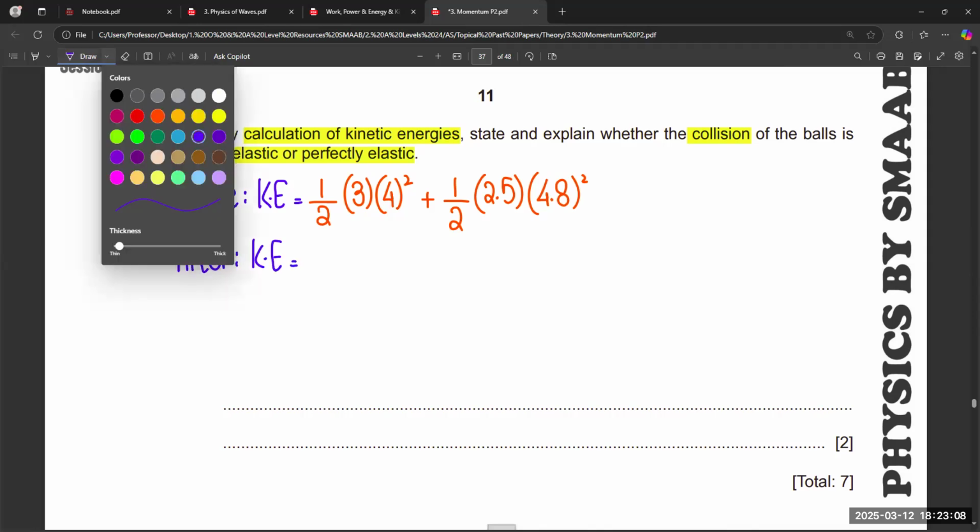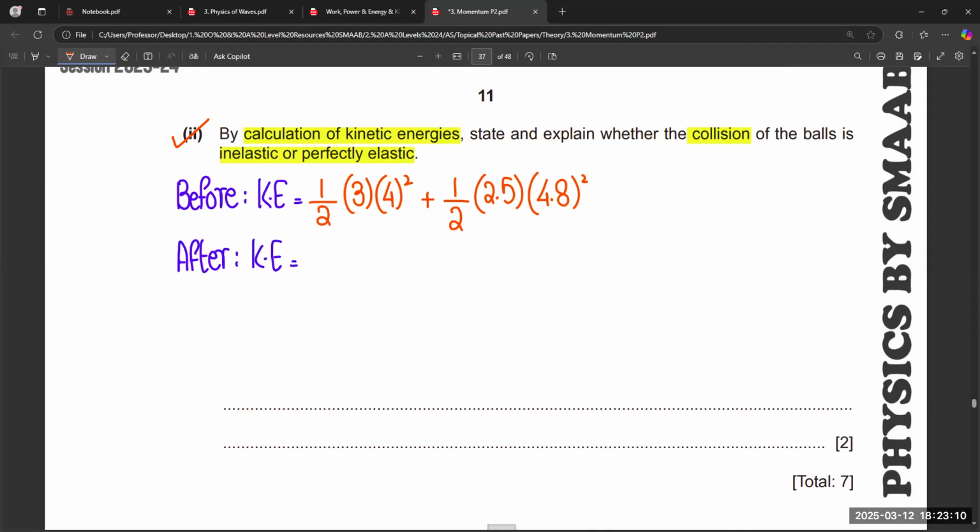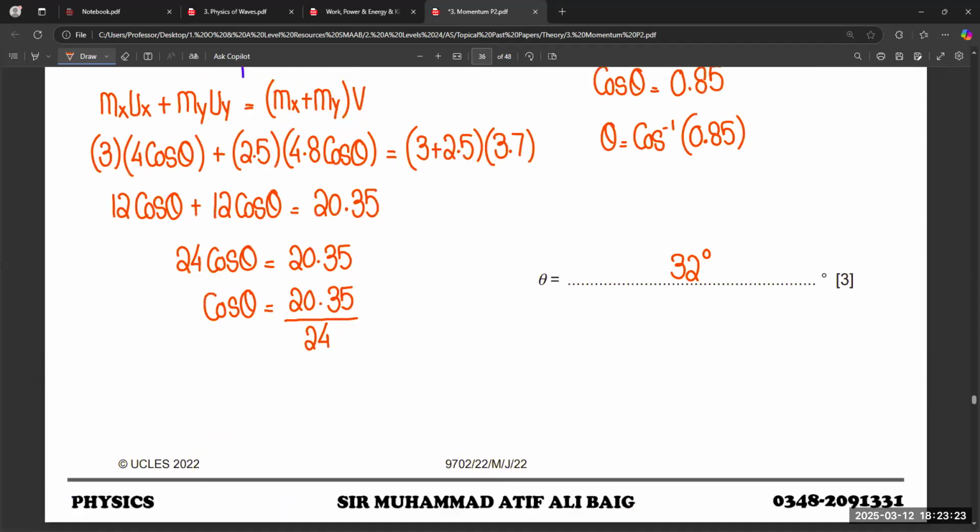After collision it is equal to half, combined mass into velocity 3.7 squared.